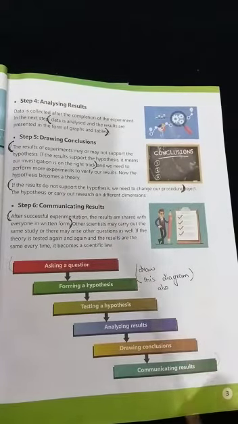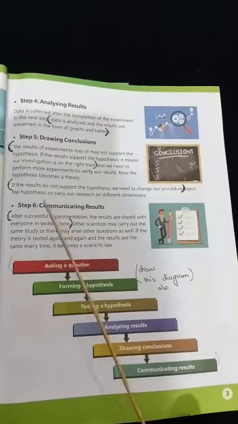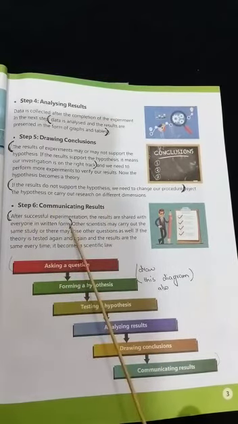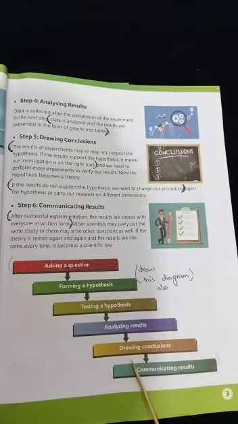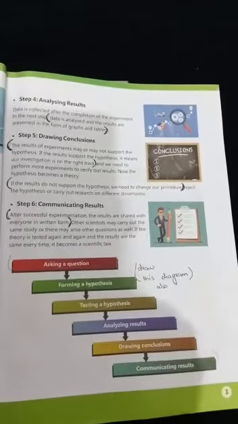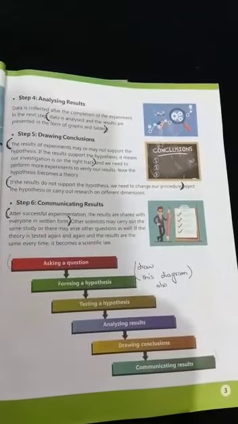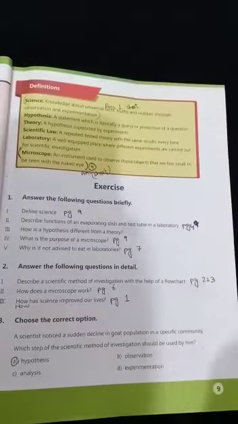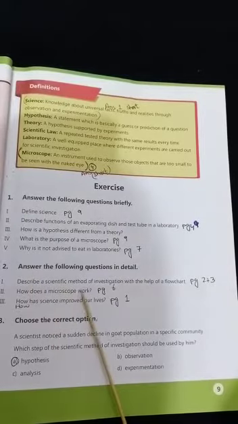That's it. Then you will write the heading of step number 6, communicating results. You will write only first 2 lines in this heading. And then you have to draw this flow chart on your white pages of your notebooks. And this is the complete answer of question number 2. Now question number 2, how does a microscope work?